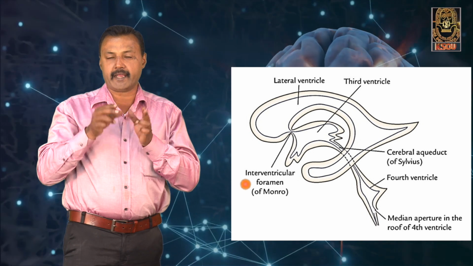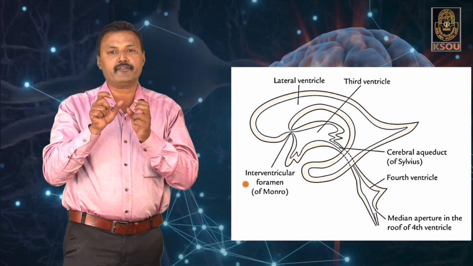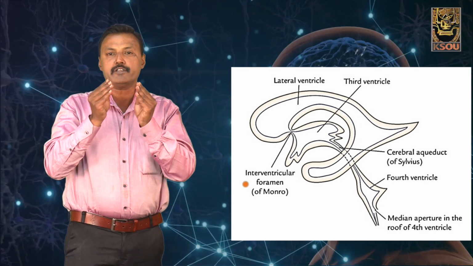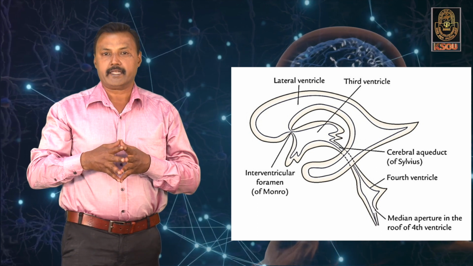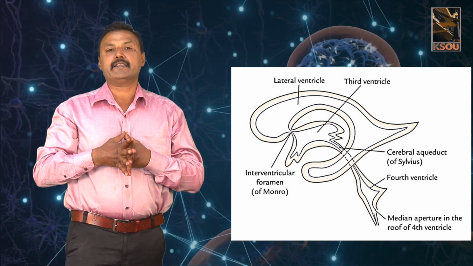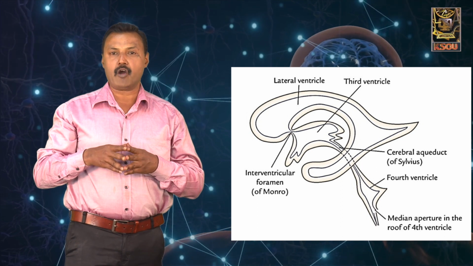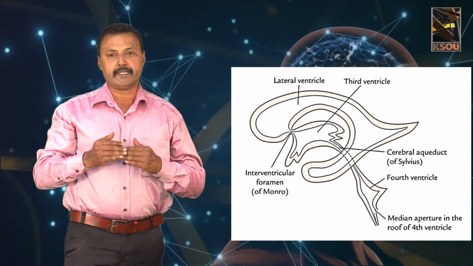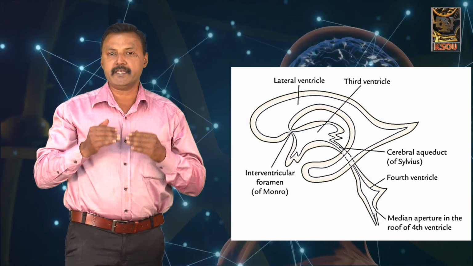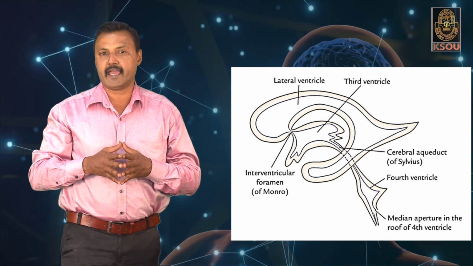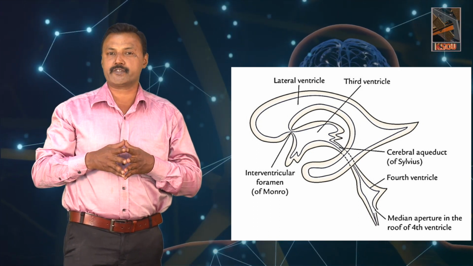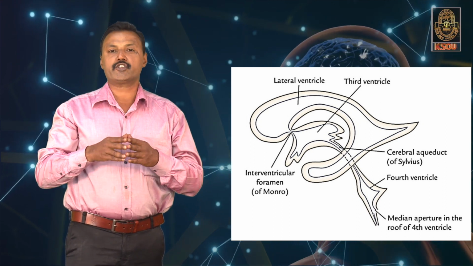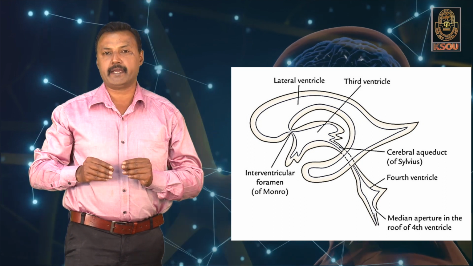So, within the midbrain there is an enlargement of the cavity, which we call the ventricle, also called the iter. This iter is the one cavity found within the third ventricle. Below the iter there is the mesencephalon. This mesencephalon region also has a cavity called the mesocoele. So, this mesocoele forms the fourth ventricle, which is connected to the spinal cord.